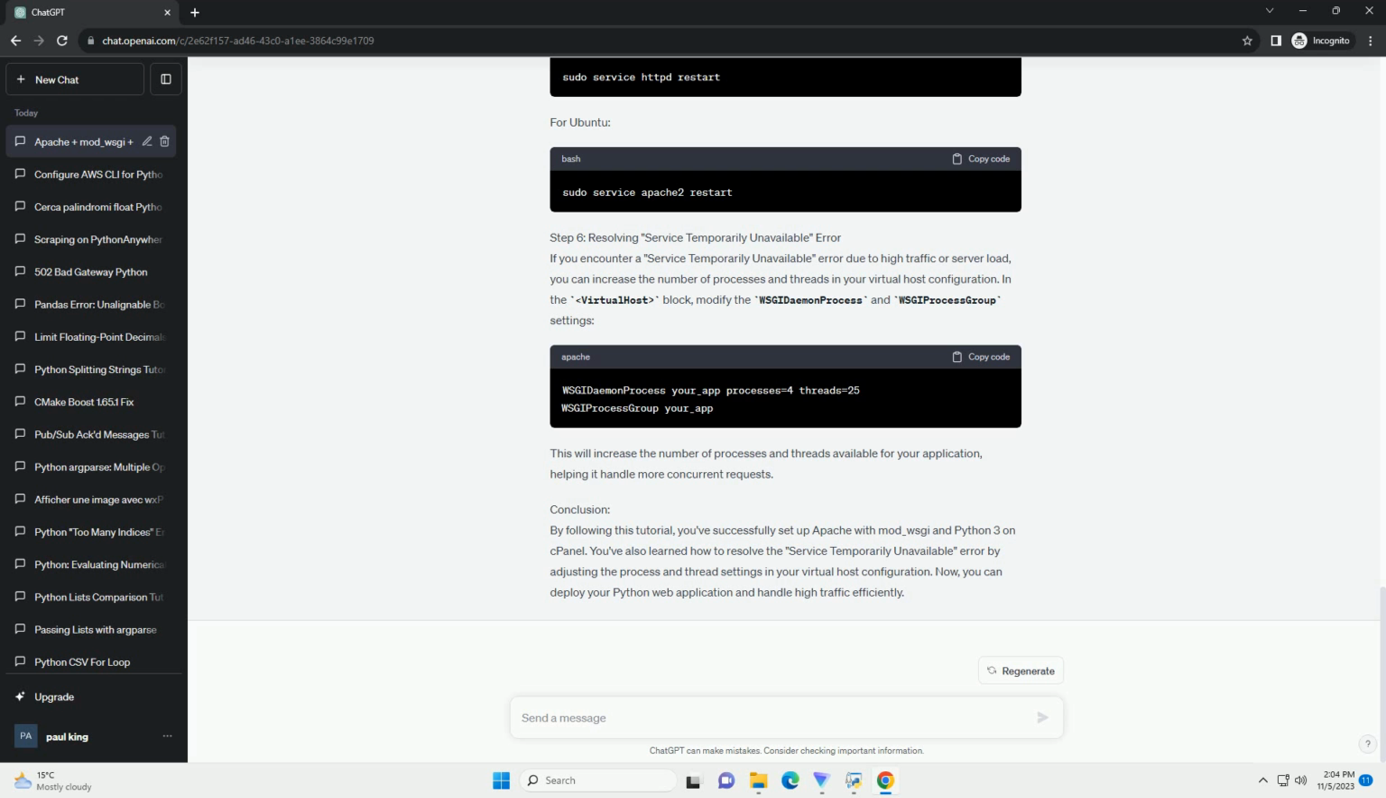Conclusion. By following this tutorial, you've successfully set up Apache with mod_wsgi and Python3 on cPanel. You've also learned how to resolve the service temporarily unavailable error by adjusting the process and thread settings in your virtual host configuration. Now, you can deploy your Python web application and handle high traffic efficiently.